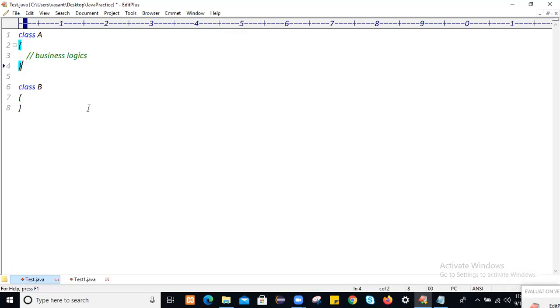So let me create an application without inheritance. We have a class A, and this class A has one instance method, m1. Which class's method is this? The parent class.